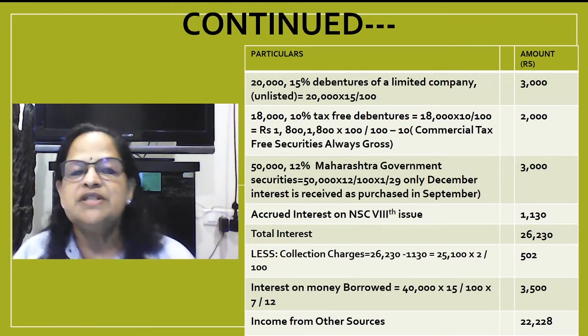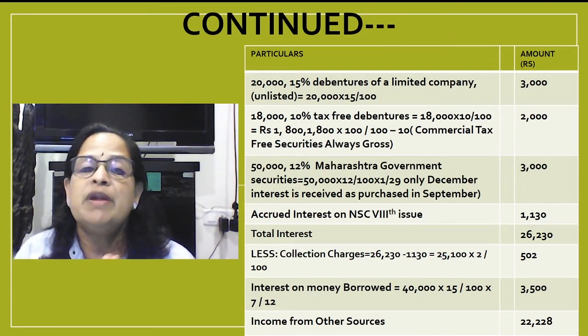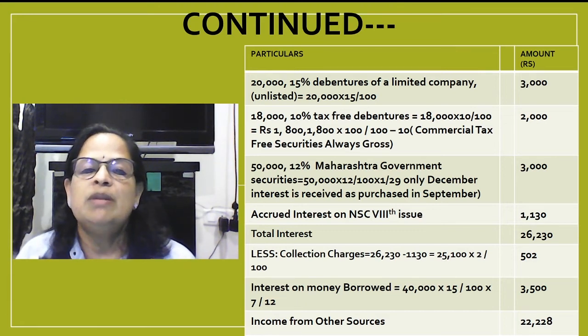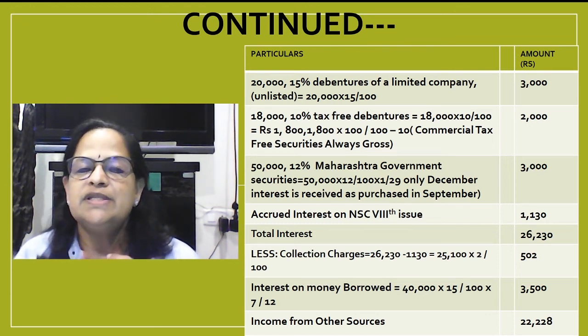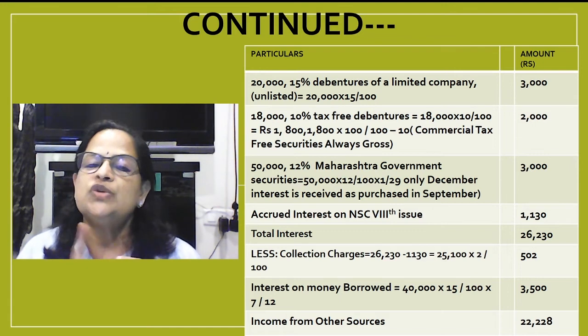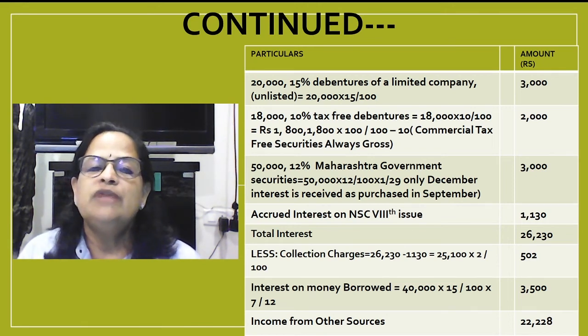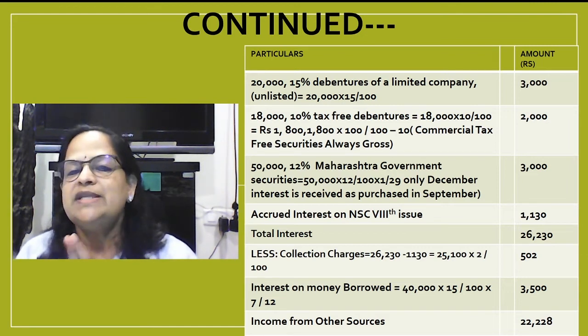Only December interest he has received because he has missed the June only 1 by 2. This value is 50,000 into 12 by 100 into 1 by 2. That 9 is a typing mistake there. 1 by 2 because he purchased the securities in September. So he has not received the June dividend. So it is December dividend only he has received. So 50,000 into 12 by 100 into 1 by 2. 9 is a typing error.